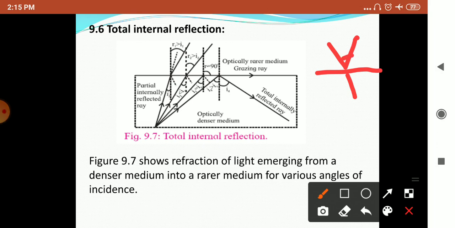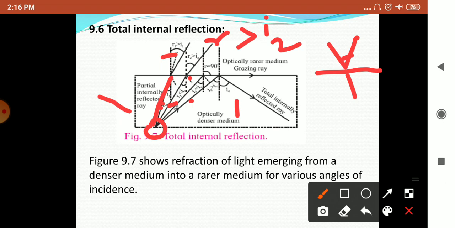Here, when light is incident inside the material from this side, it gives reflection at that point, at an angle of incidence I1. There are a number of reflections here, I1, I2, I3, and a number of refractions from one medium to another medium. Here the refractive angle is more than the incident angle.